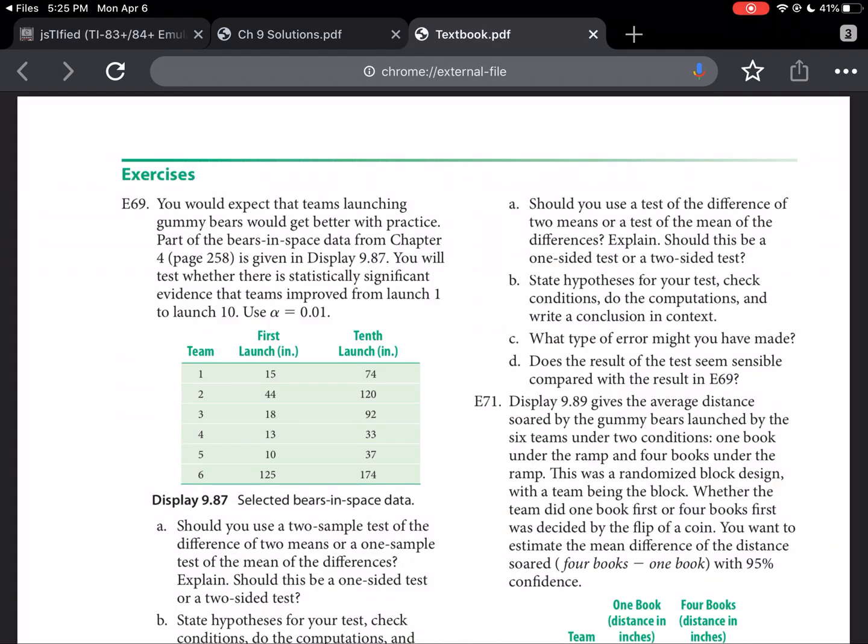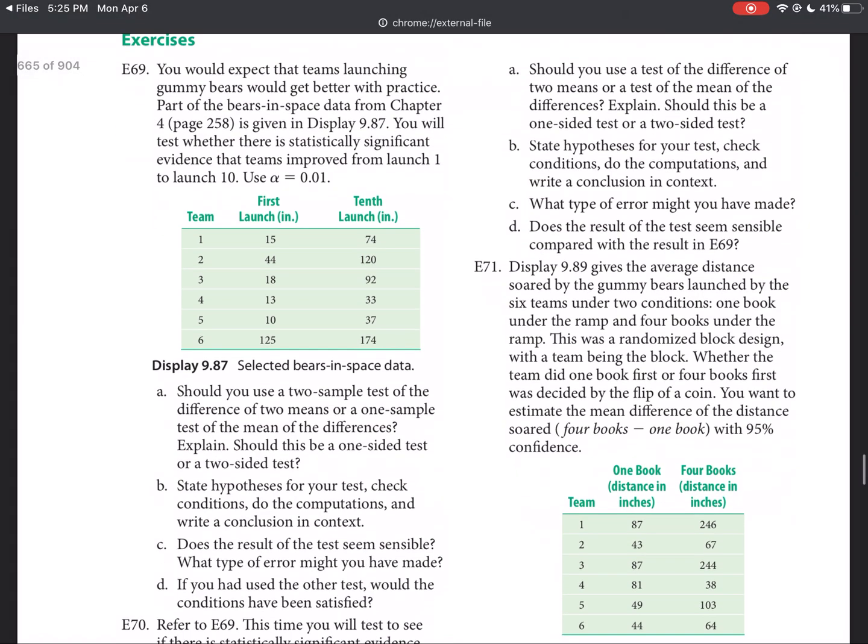So the first question you were asked is, you would expect that teams launching gummy bears would get better with practice. A bears in space data from chapter 4 is given below. You're going to test whether there's statistically significant evidence that the teams improved from launch 1 to launch 10 using alpha equals 0.01. Now the first part of the question says, should you use a 2-sample test of the difference of the two means or a 1-sample test of the mean of the differences?